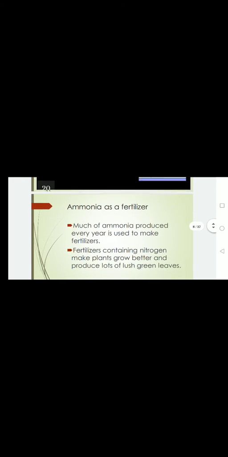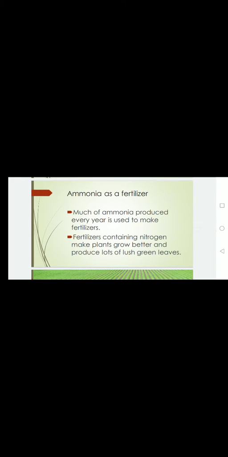You can see on the screen. We get nitrogen from the air and we get hydrogen from natural gas. When these two gases react together in the presence of an iron catalyst at a temperature of about 400 to 450 degrees centigrade, they form ammonia gas, and the ammonia gas is cooled and turned into a liquid.